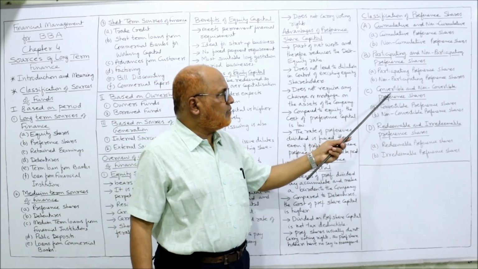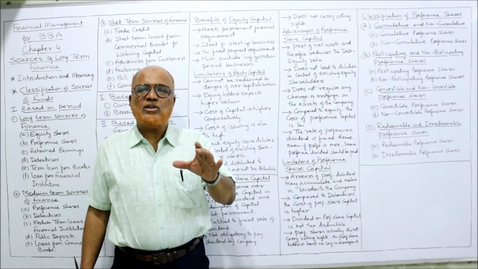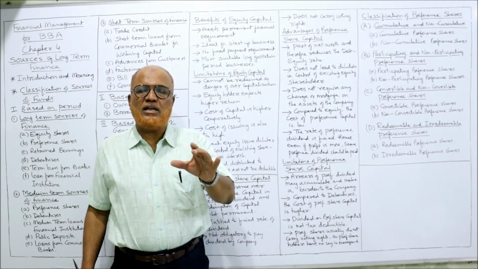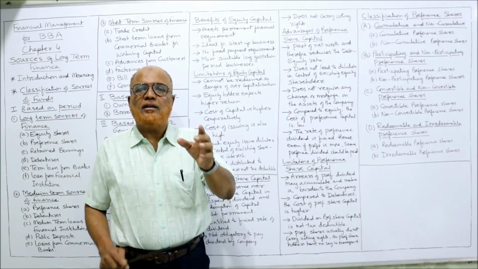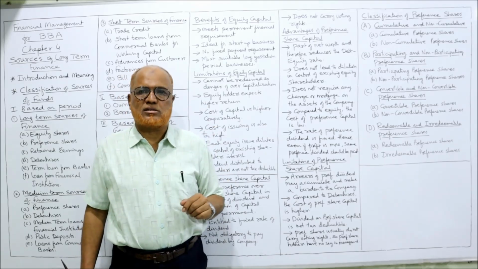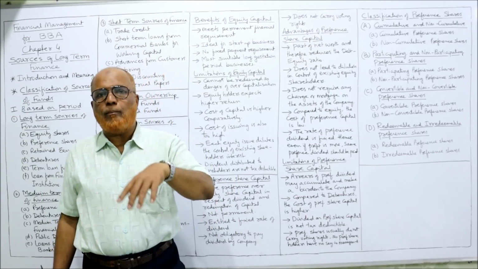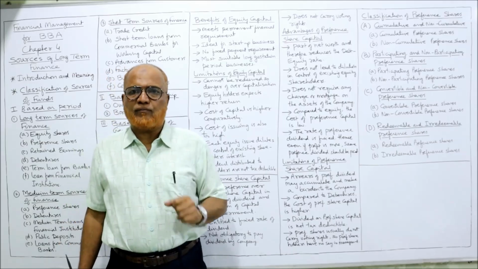The last one is convertible and non-convertible preference shares. Convertible preference shares are those where the company has written that these preference shares can be converted into equity shares, either optionally or mandatorily after a period of time.